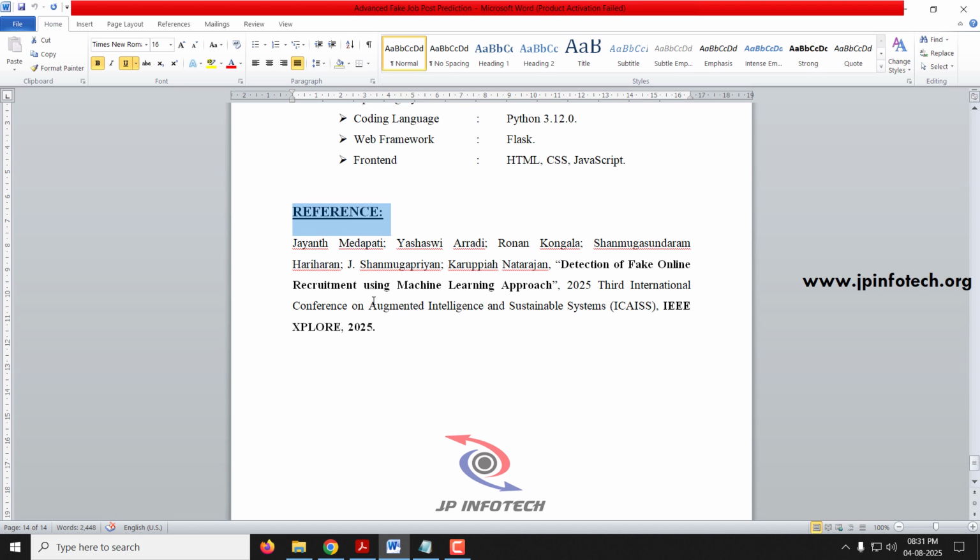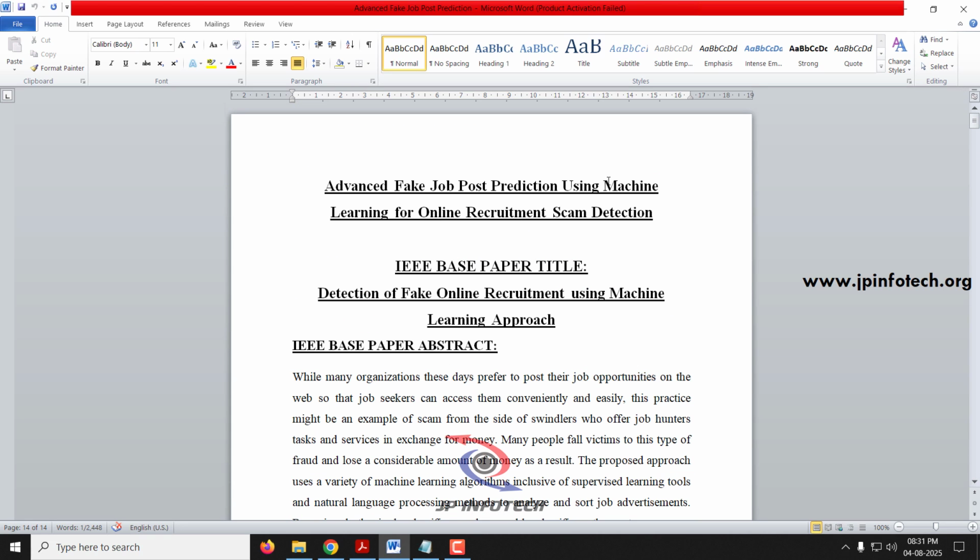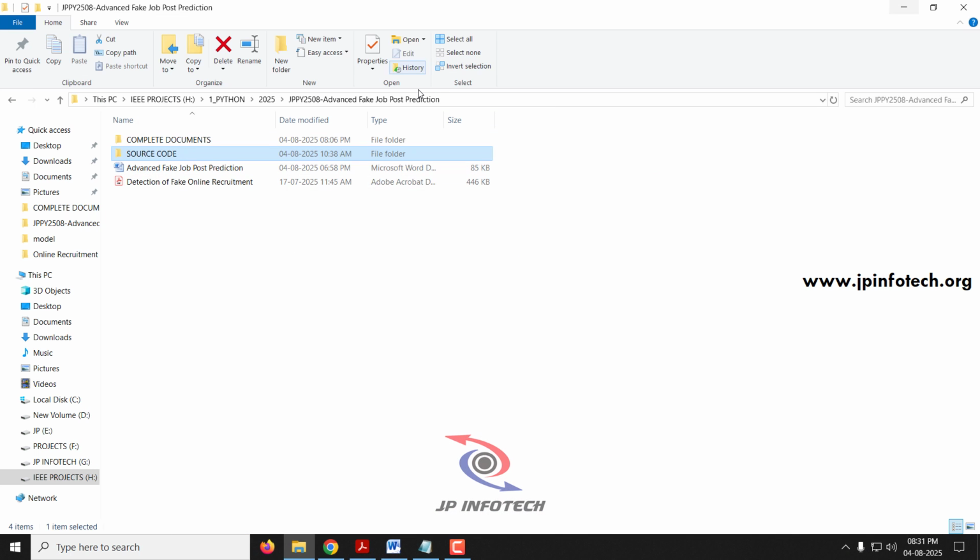And this is the reference, that is the IEEE base paper reference. So now let us see the execution of the project. Before execution, make sure that you have fulfilled the requirements mentioned in the requirements file, with the exact version of the Python libraries installed in the system.